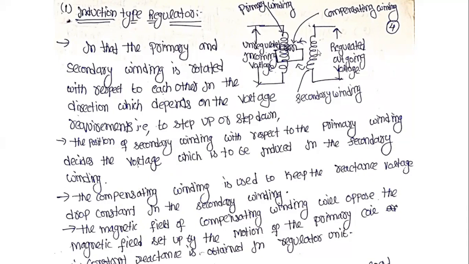Therefore, the magnetic field of the compensator winding opposes the magnetic field set up by the motion of the primary coil.